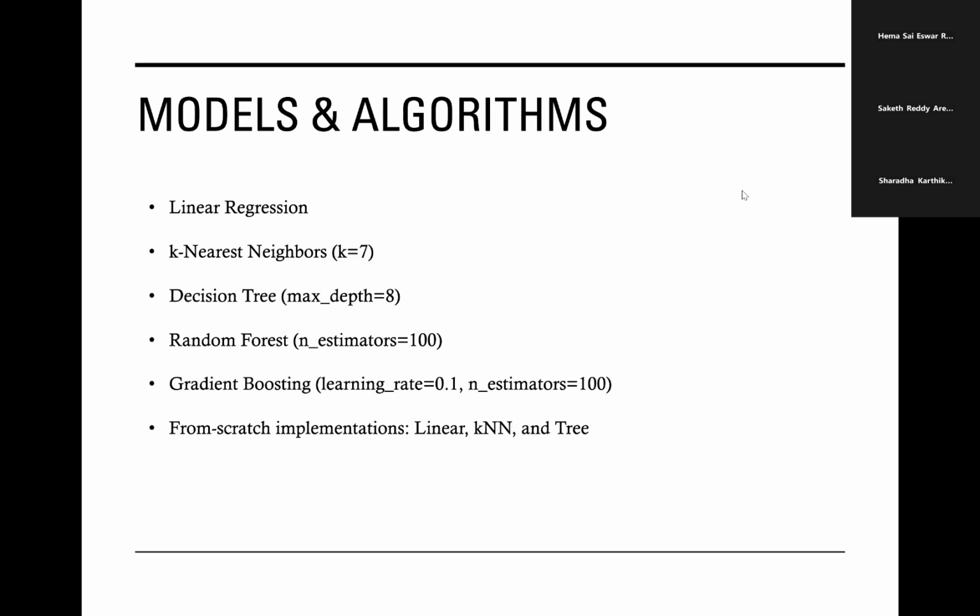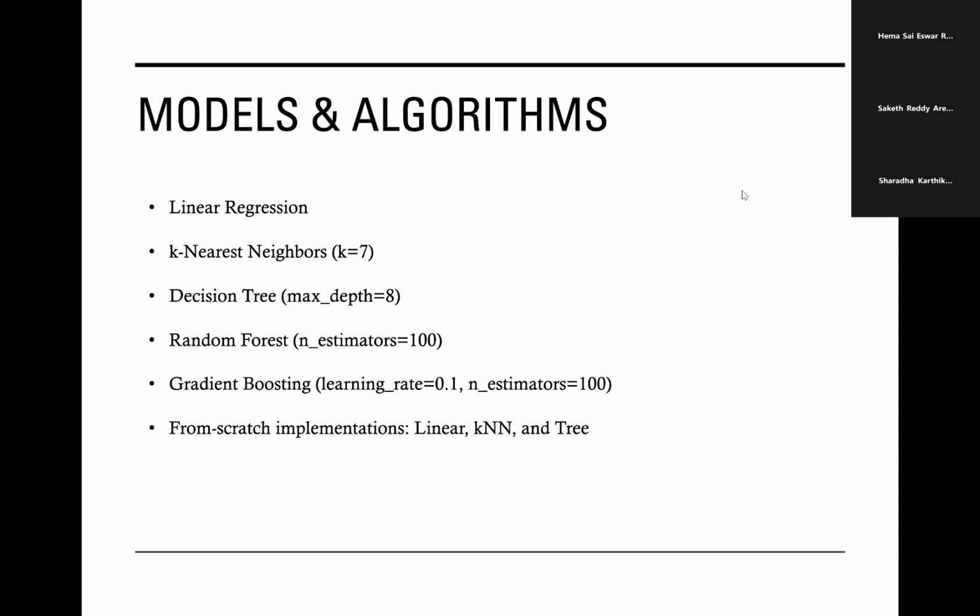We choose models that cover different behaviors on tabular data. We have linear regression as a transparent, interpretable baseline. K nearest neighbors captures local similarity, markets that look alike should have similar fares. A decision tree learns if-then rules and feature interactions. Random forest averages many trees to reduce variance, and gradient boosting adds small trees step by step to reduce bias.